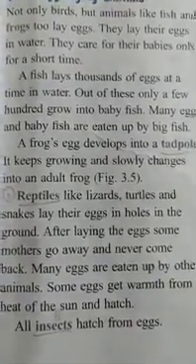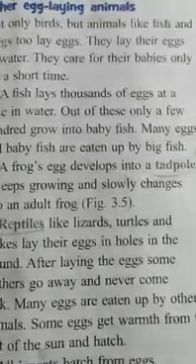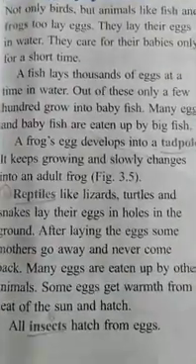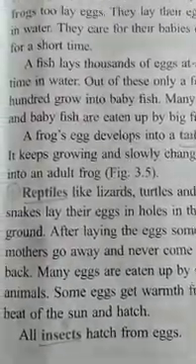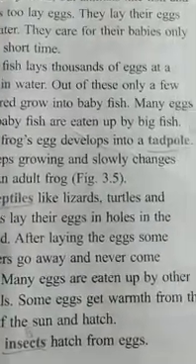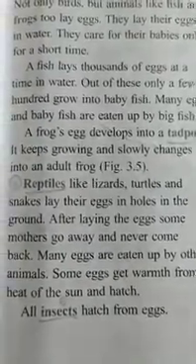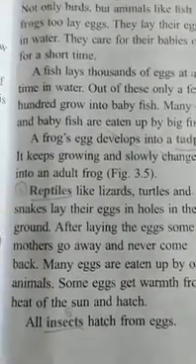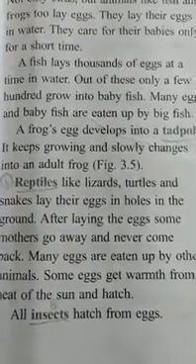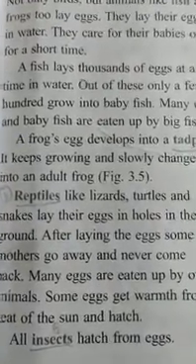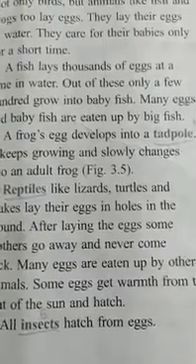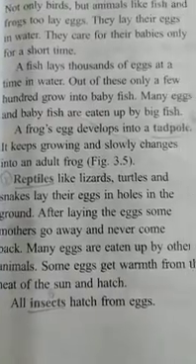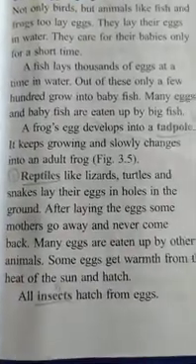And all insects hatch from eggs. Okay, not only frogs and fishes lay eggs, but reptiles like lizards, turtles and snakes also lay eggs. Even though they lay so many eggs, not all eggs grow into adults. Many eggs are eaten by what? Other animals, either land animals or water animals. So they are eaten by other animals, and some get warmth from the heat of the sun and hatch.